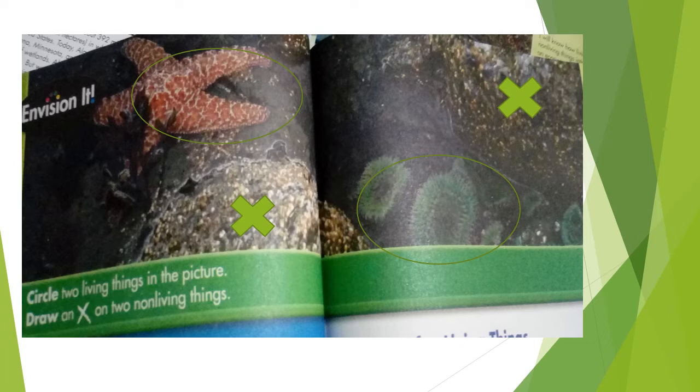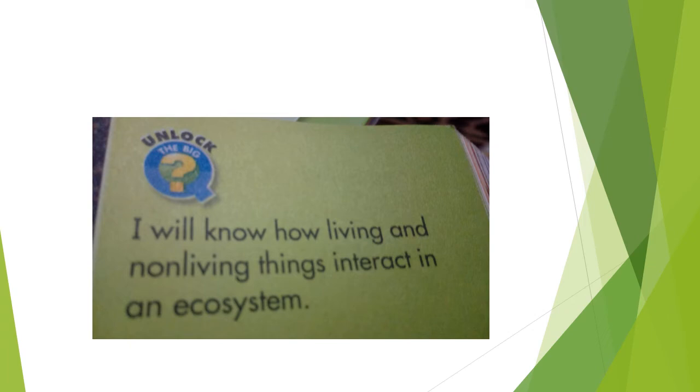Draw an X on two non-living things. You're going to put an X on the stones and the rocks. Both of them are non-living things. In this lesson, I will know how living and non-living things interact in an ecosystem.